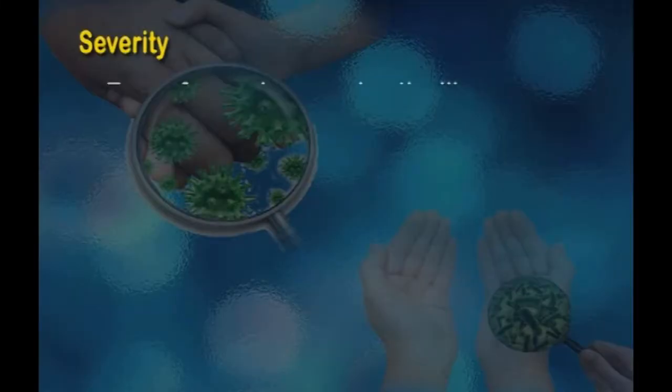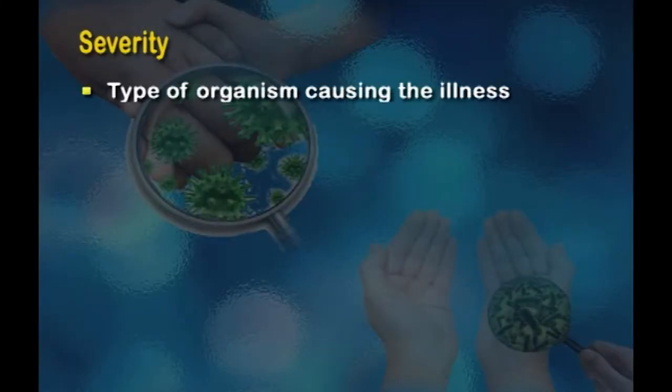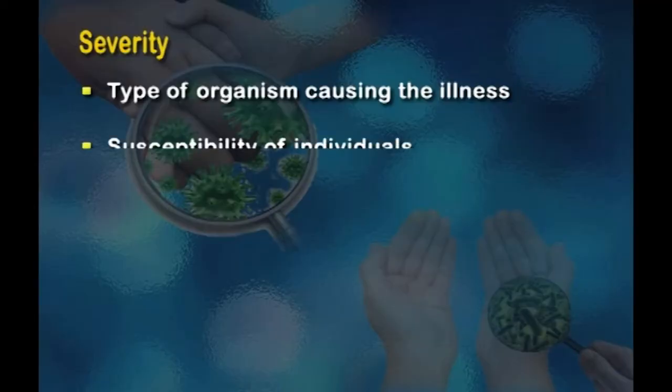What are the factors which affect the severity of the infection or foodborne illness or food poisoning? It depends mainly upon three factors, that is, the type of the organism causing the illness. Some organisms cause more severe illnesses than others. Secondly, it depends upon the susceptibility of the individual. The susceptibility will vary depending upon the age of the individual and also on the health status of the individual.